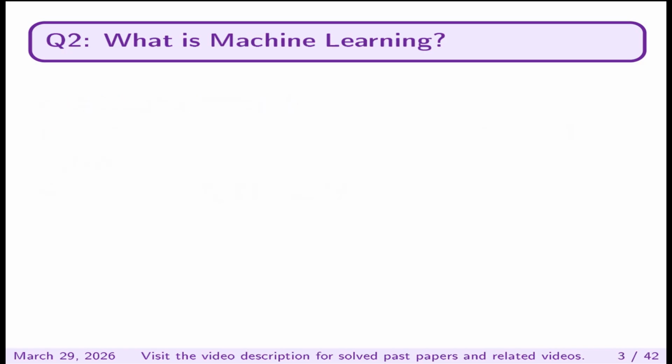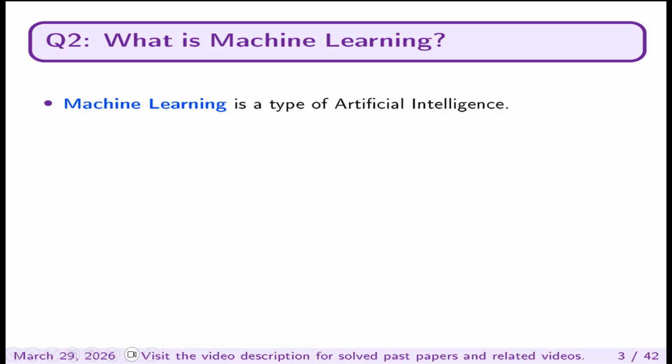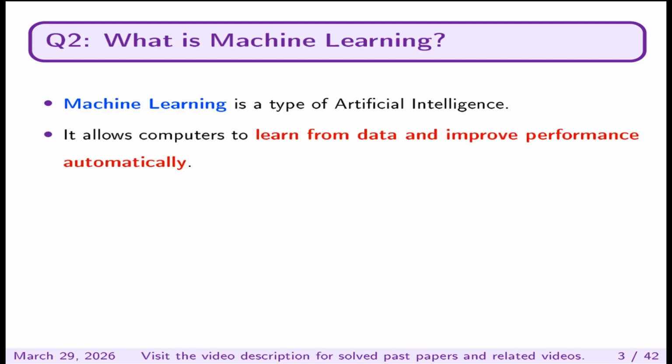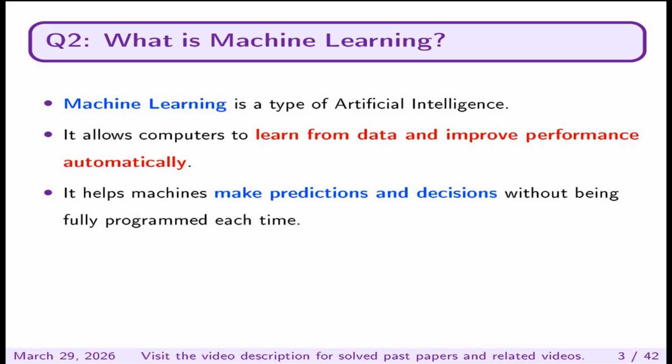Question number 2, what is machine learning? Machine learning is a type of artificial intelligence. It allows computers to learn from data and improve performance automatically. It helps machines make predictions and decisions without being fully programmed each time.